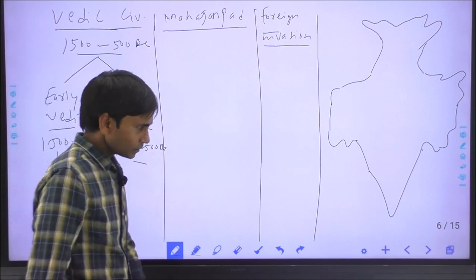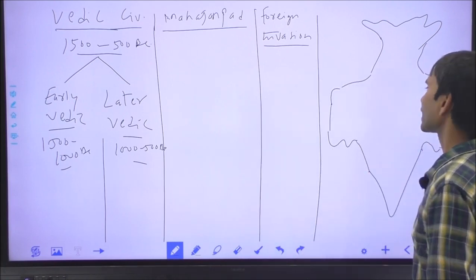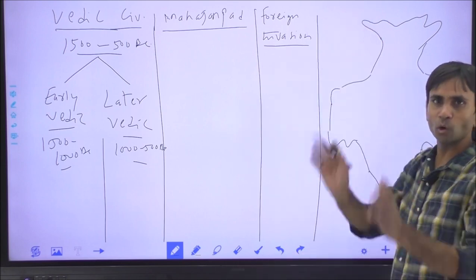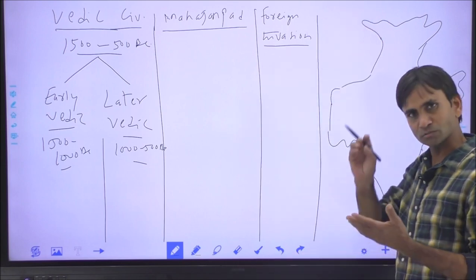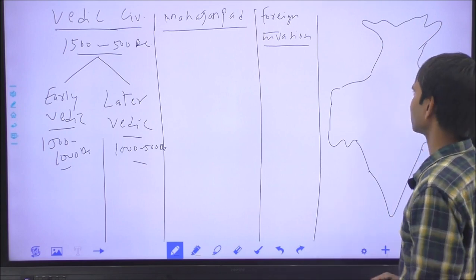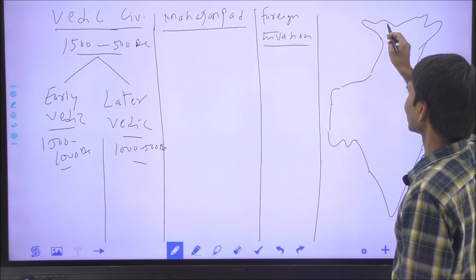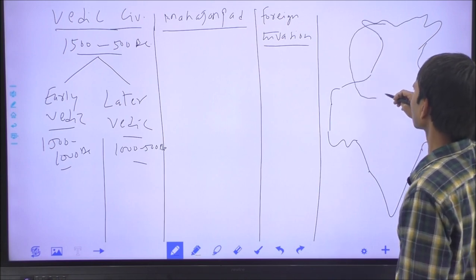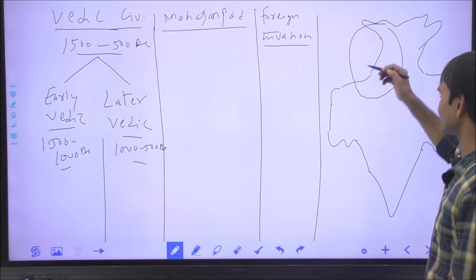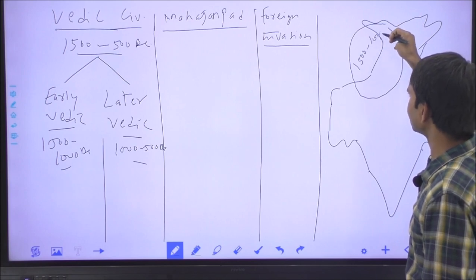Aryans migrated from Central Asia, though according to Bal Gangadhar Tilak they were inhabitants of the North Pole, and Dayanand Saraswati stated they migrated from the plateau of Tibet. Initially, the Aryans settled in the northwest region of India, and they spent around 500 years there, from 1500 to 1000 BC.